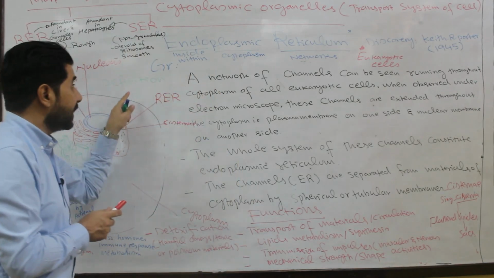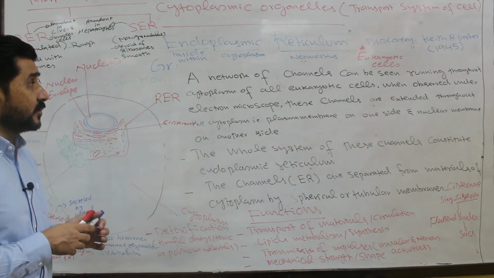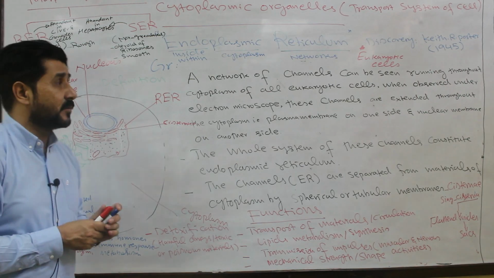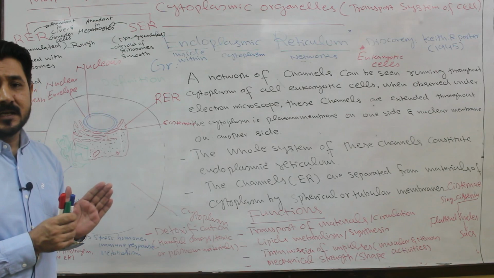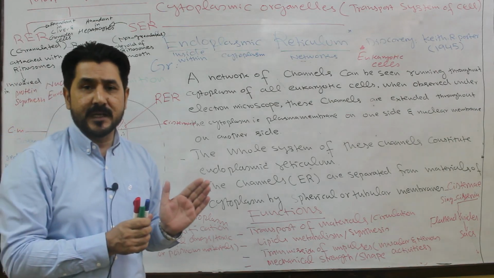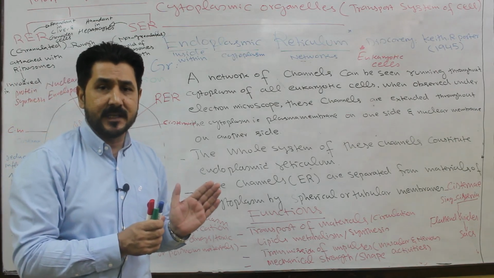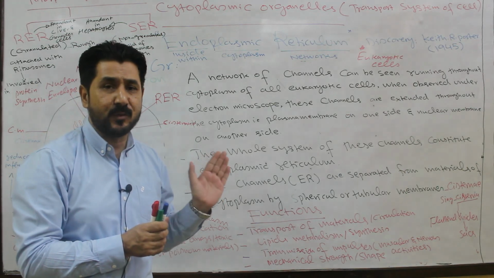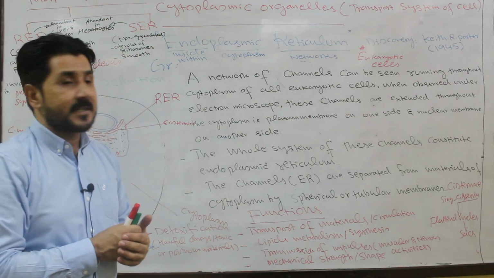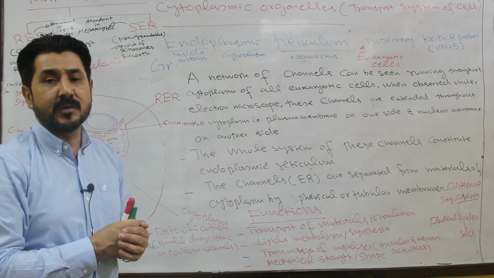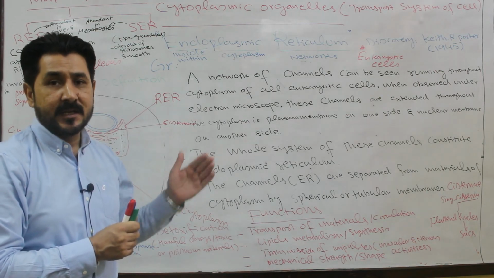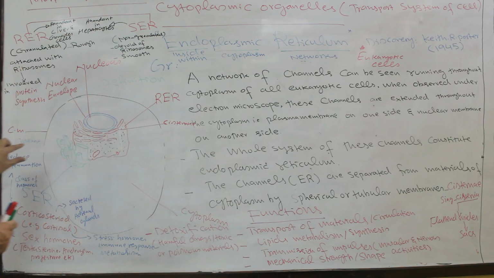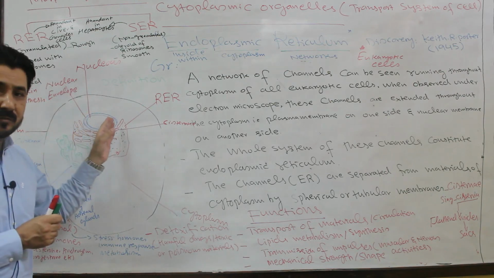When a eukaryotic cell is observed under the electron microscope, a network of channels can be seen throughout the cytoplasm, extending on one side from the plasma membrane and on the other side towards the nuclear membrane.